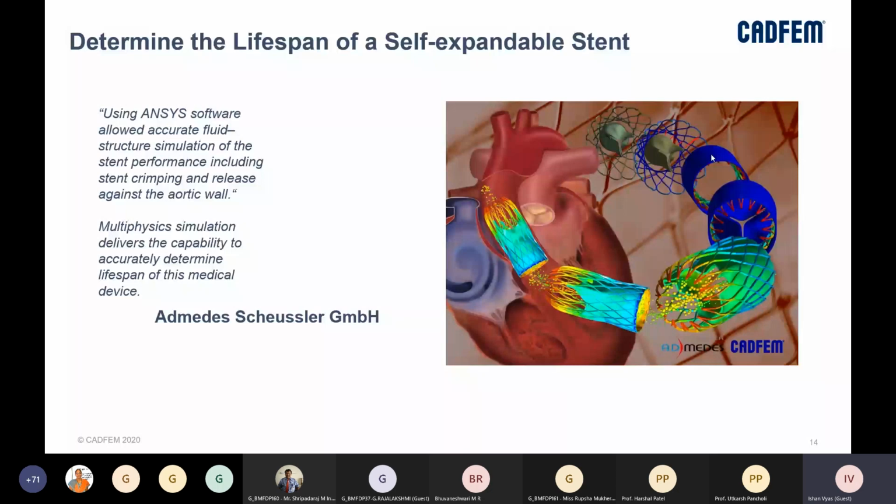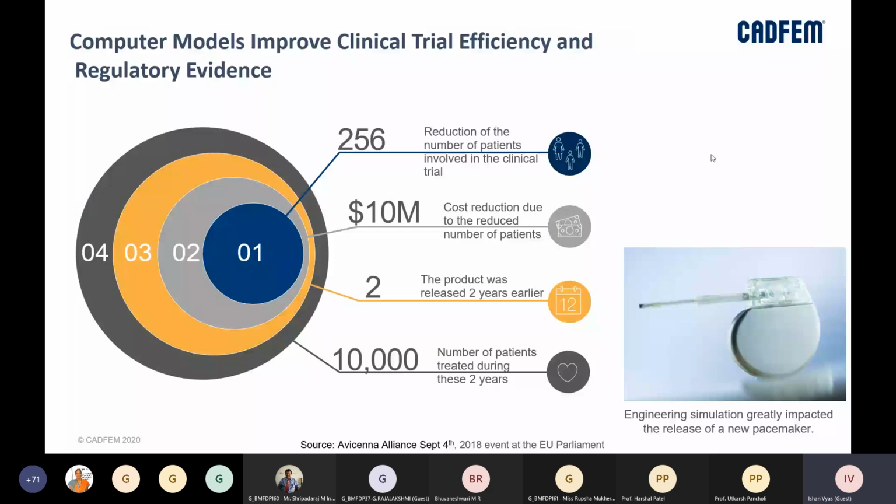These two can be clubbed together to understand how, let's say, a stent would behave in the human body, right? Now we have also seen that computer models improve clinical trial efficiency and regulatory evidence, right? There has been a reduction in the number of patients involved in the clinical trial for certain areas.